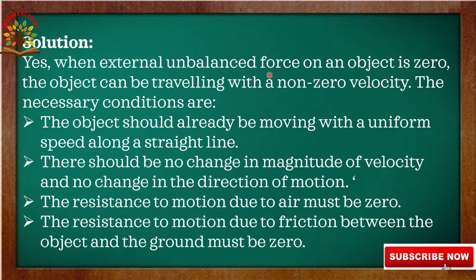When the external unbalanced force on an object is zero, the object can be traveling with a non-zero velocity. These are the conditions. First, the object should already be moving with a uniform speed along a straight line, and there should be no change in the magnitude of velocity and no change in the direction of motion. The resistance to motion due to air must be zero, and the resistance to motion due to friction between the object and ground must be zero.